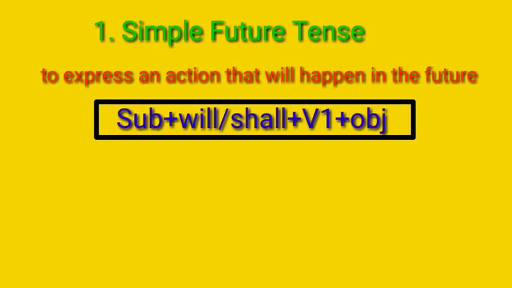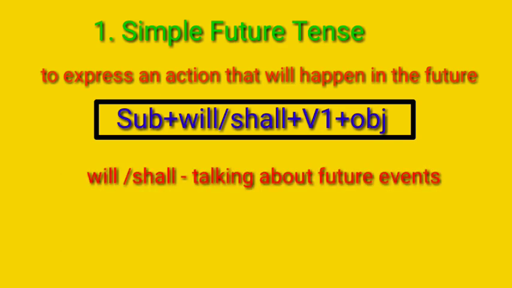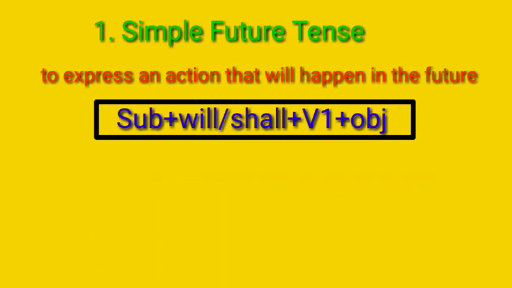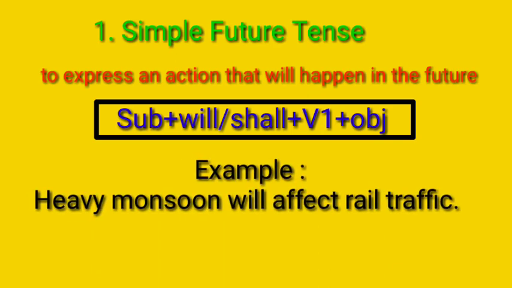We can use will or shall for talking about future events that the speaker cannot control and for talking about future in a general way. Let us take one example of simple future tense. Heavy monsoon will affect rail traffic. Heavy monsoon is the subject here. Will is the auxiliary verb. And after that, first form of the verb, affect. Then object. Okay, simply we can say that it is simple future tense.